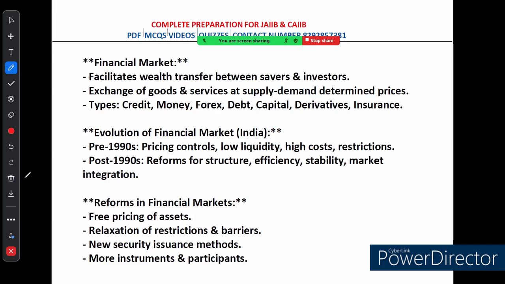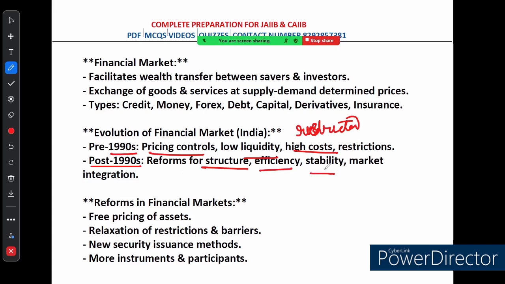Next thing is how financial market evolved in India. Before 1990, the system was pretty restricted. Pricing was controlled, liquidity was low and the costs were high. But after 1990, things changed with reforms to make the market more structured, efficient, stable.